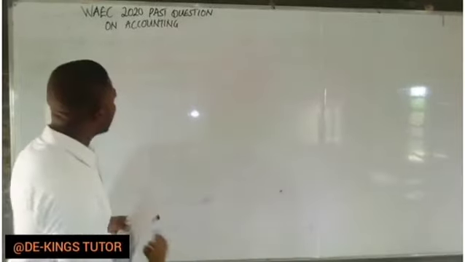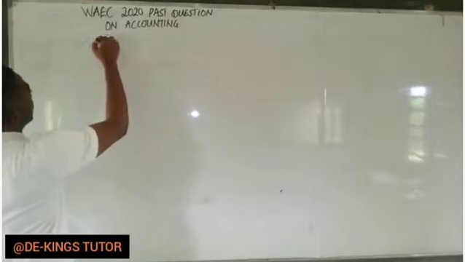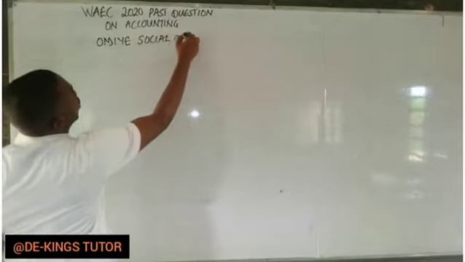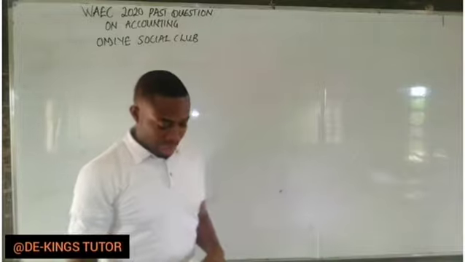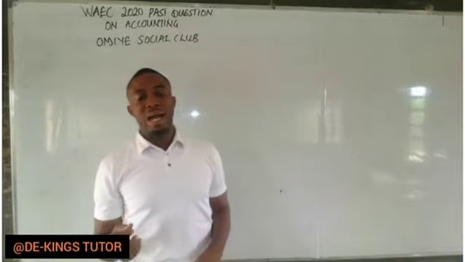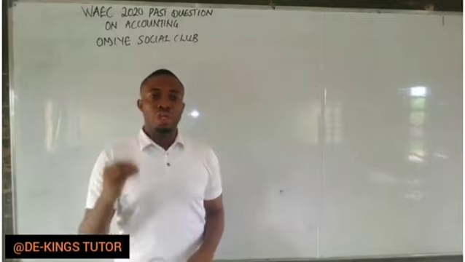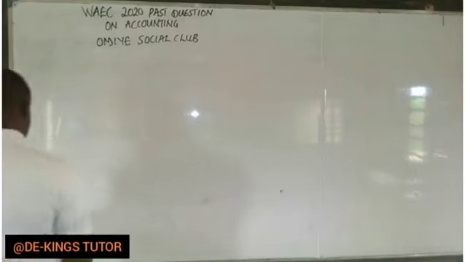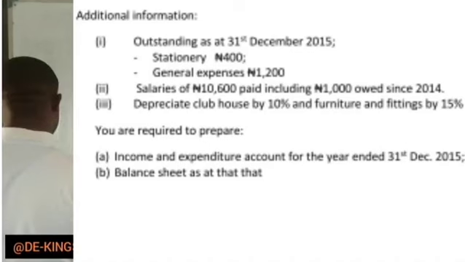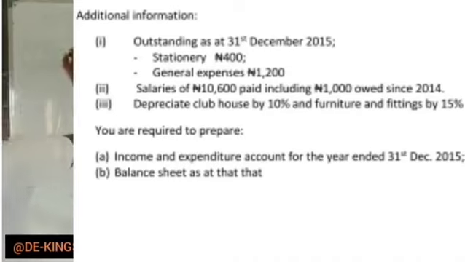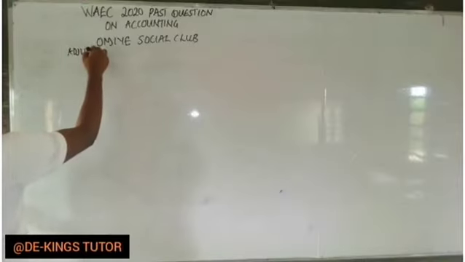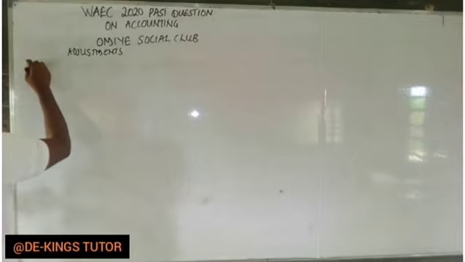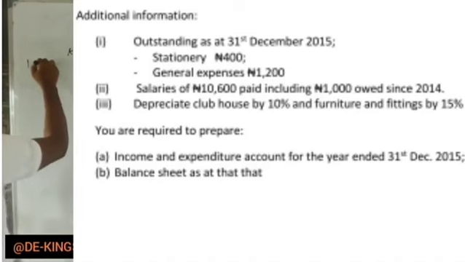Now, we'll start by writing the name of the owner, which is Omiye Social Club. Now, the first thing I always advise students to do is to do the adjustment first. Check in the additional information, as at 31st December 2015, the first one was stationery. So we'll have adjustment. The first one, that's 1A, we have stationery.